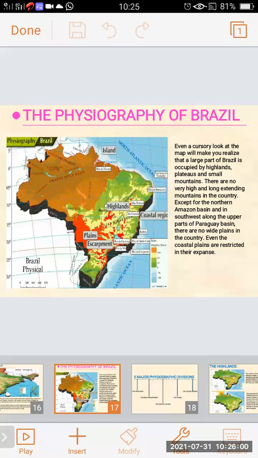Except for the northern Amazon basin and the southwest along the Paraguay basin, there are no wide plains. Even the coastal plains are restricted in their extent.